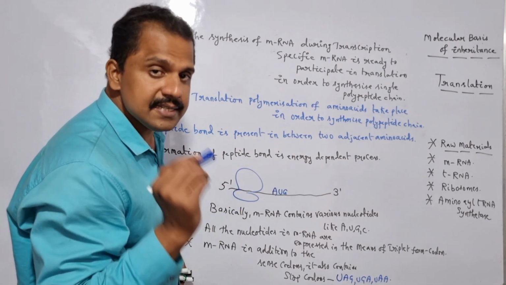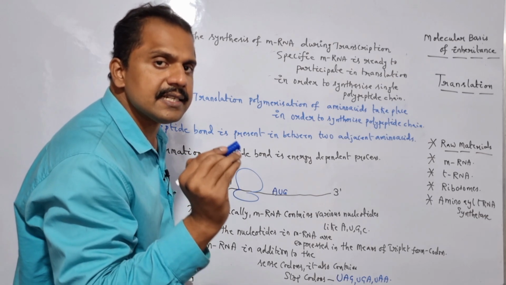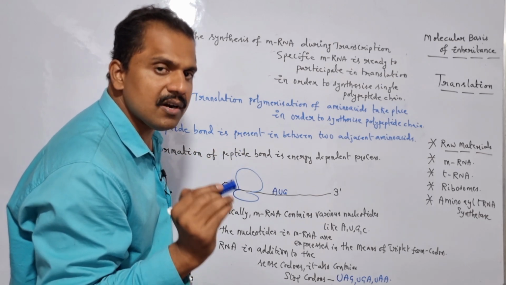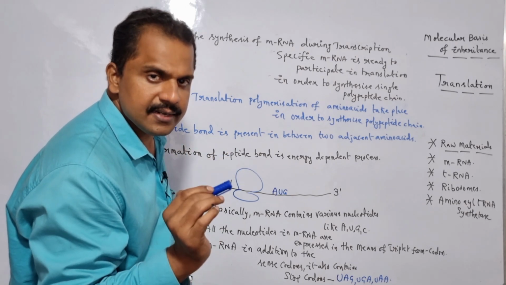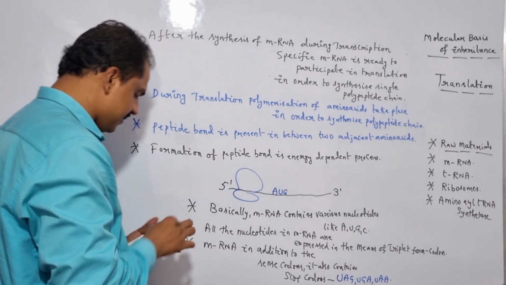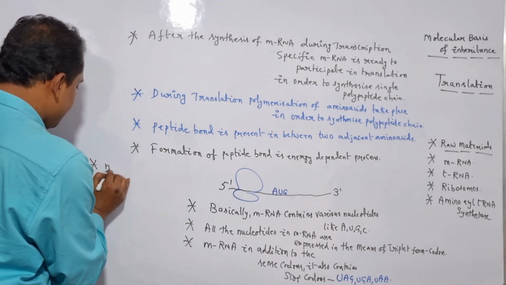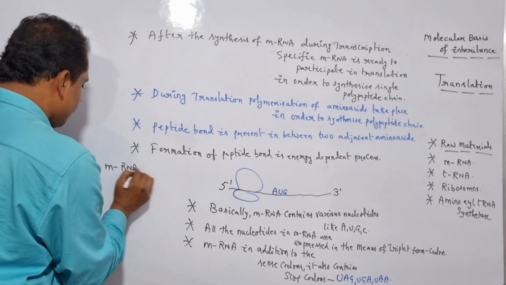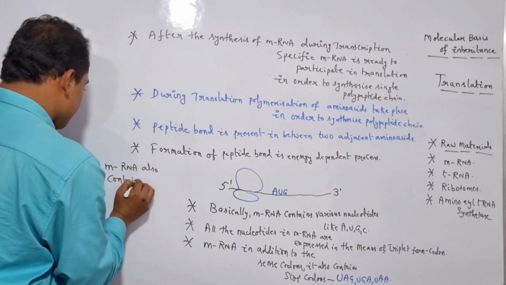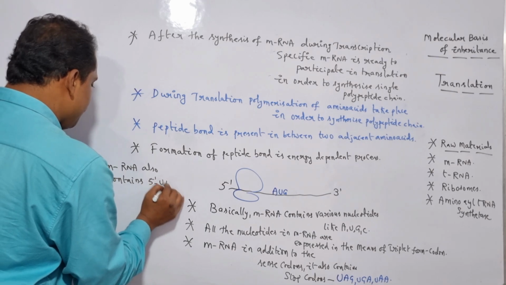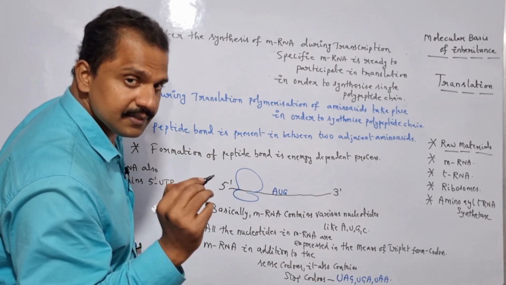And in addition to the sense codons and the stop codons, the particular mRNA also contains additional sequence which is present both at the extreme 5' end and the extreme 3' end. It is termed the 5' untranslated region and the 3' untranslated region. So let me write it here. mRNA also contains 5' UTR. Here UTR stands for untranslated region.